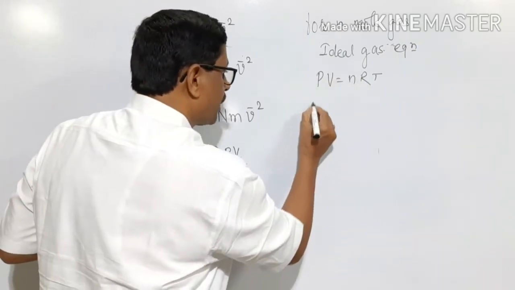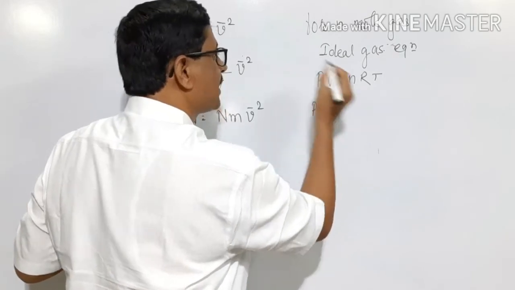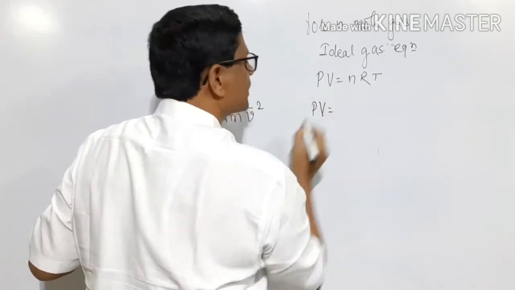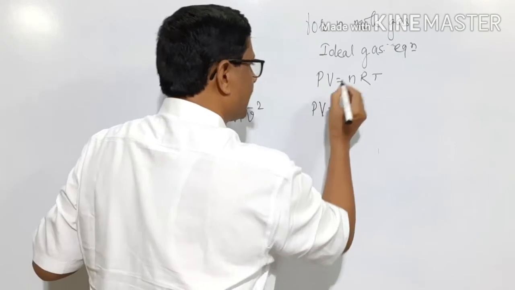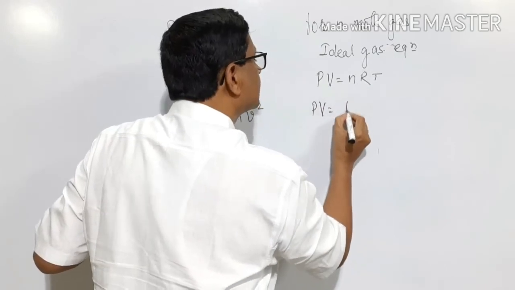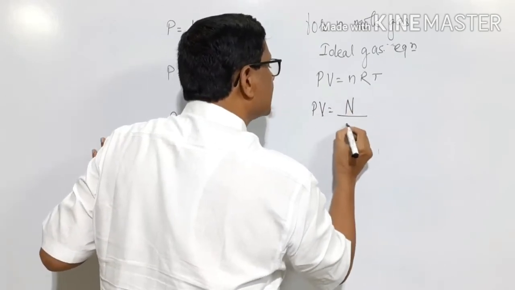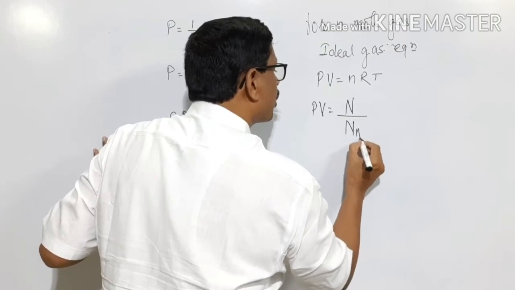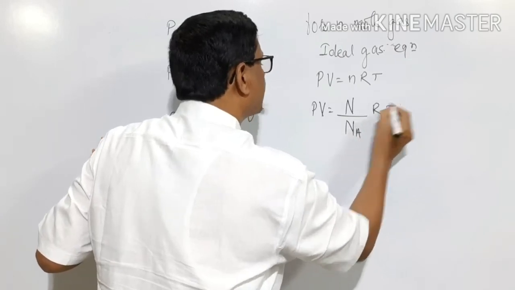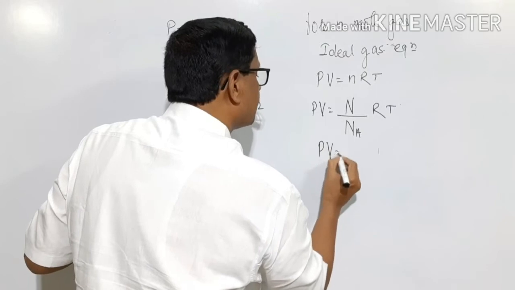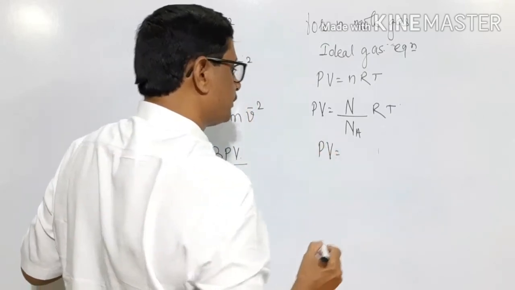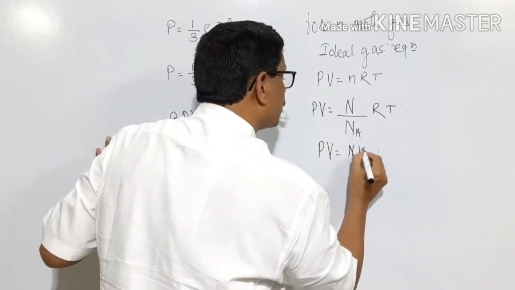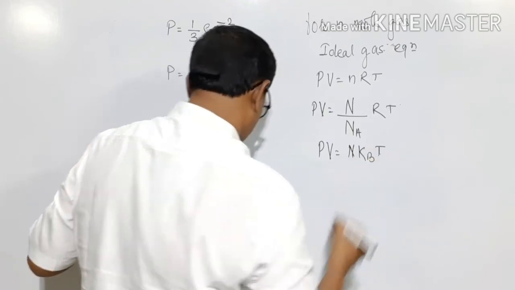And n is the number of molecules of a gas divided by Avogadro's number. Therefore, I will write PV is equal to N into Kb into T.